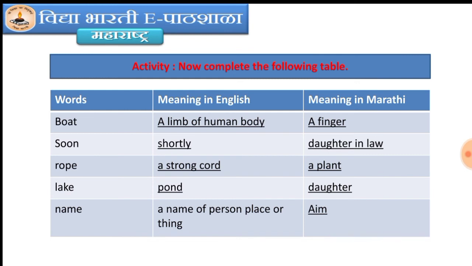Then rope, in English we can say a strong cord and in Marathi a plant. Then the next word lake, lake means in English pond and in Marathi daughter. Then the last word name, meaning in English a name of a person, place or thing, and meaning in Marathi aim. In this way we have completed this activity, this table, with the help of the previous table or charts.